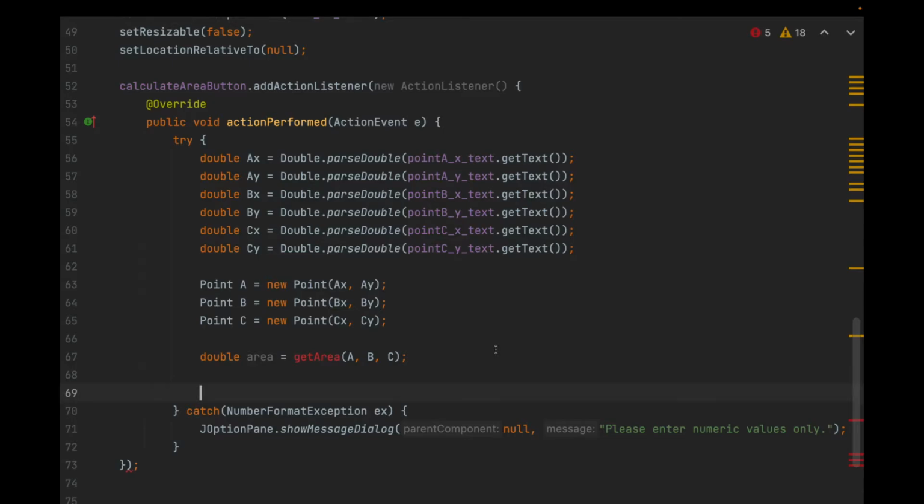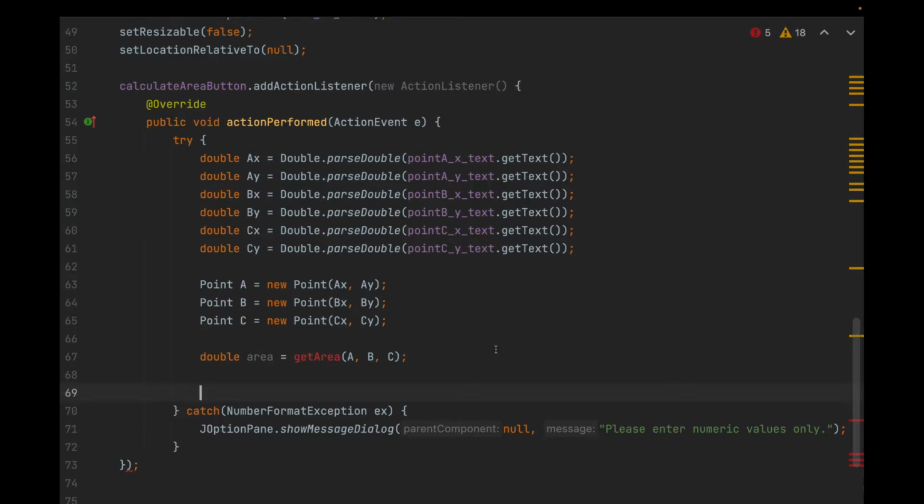And what I want to do now is think about this for a second. One of the things that we need to do is make sure that the user didn't enter 3 points that are in the same line. For example, the coordinates 0, 1, 0, 10, and 0, 5 are all on a vertical line, and therefore you can't make a triangle out of that. Let's say we want to make sure that that hasn't happened.